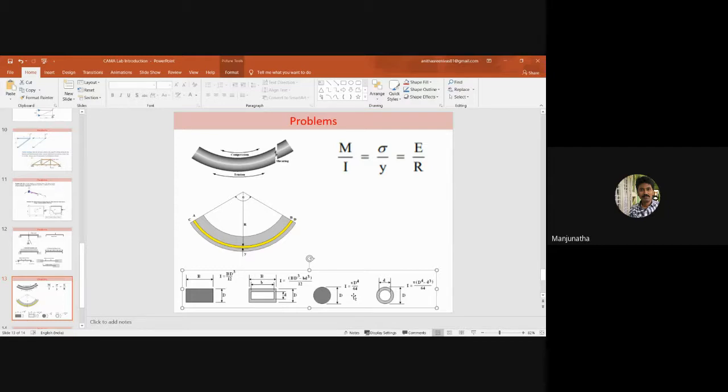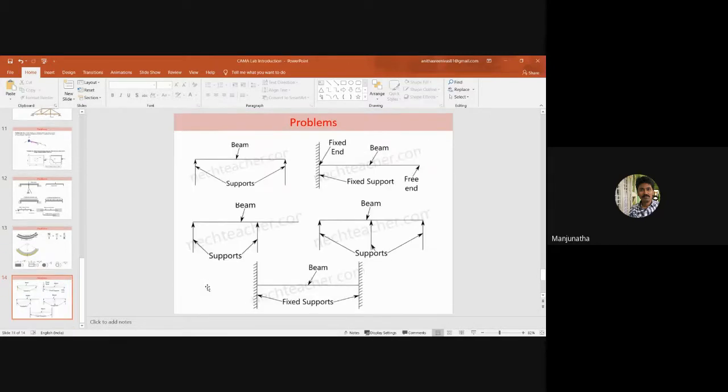Centroids vary from one cross section to another, and there are standard formulas we need to apply to find the centroid of a particular cross section. This slide indicates the different types of supports and different types of beams. In general, this is how the schematic representation is shown.